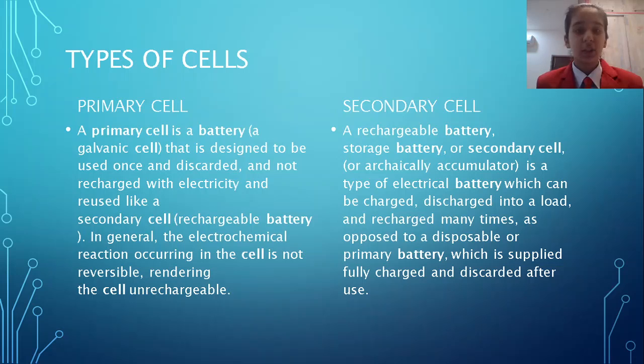It cannot be recharged. These are cheap and very light in weight, whereas the secondary cells are very heavy and costly, and these are rechargeable. That means that when chemical energy is changed into electrical energy, then with the help of electricity we can again change that electrical energy into chemical energy and reuse it.